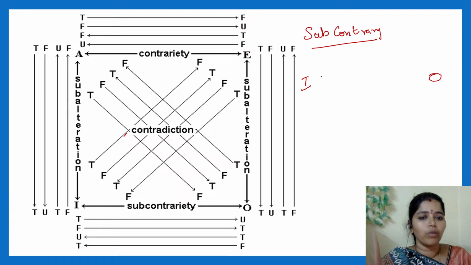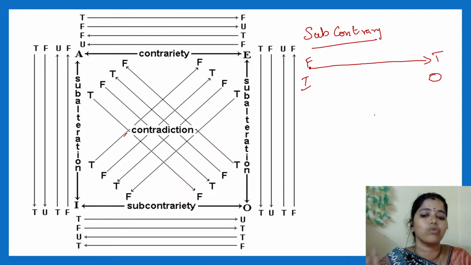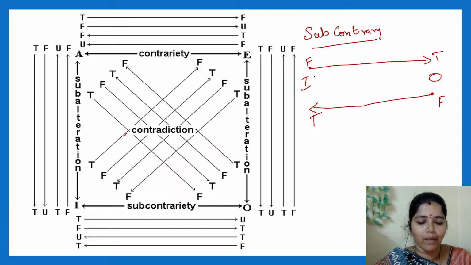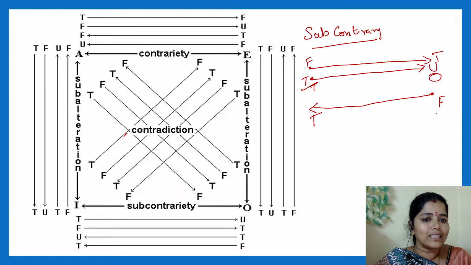So what I have told you, both cannot be false together. When I say false, the other one will be definitely what? It will be true. Whenever this statement is false, this statement will be definitely true. Similarly, when this statement is false, when I infer, it will be definitely true. Simple. And again I am telling you, whenever I say this statement is true, I cannot determine this one. This is undetermined. Similarly, whenever I say this statement is true, I cannot determine this one.